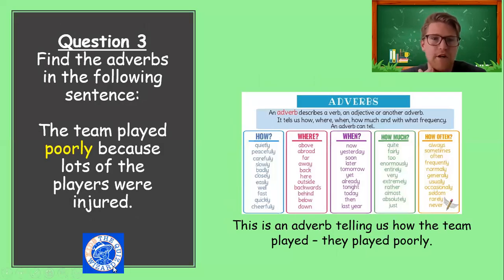Find the adverb or adverbs in the following sentence. The team played poorly because lots of the players were injured. This is an adverb telling us how the team played. Okay, so it's describing the verb played. They played poorly. There are different types of adverbs: how, where, when, how much, and how often. So how adverbs quite often end in ly.